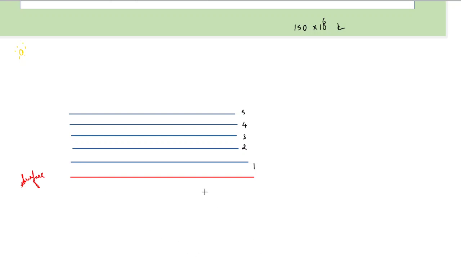So if we take a case where light falls like this and reflects from the Earth's surface, maybe like this, then it is very obvious that layer 1 would be hotter than layer 5. So in this region, layer 1 is hottest and layer 5 is coldest.